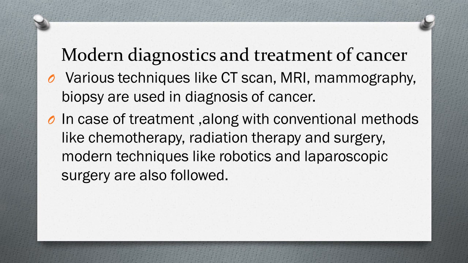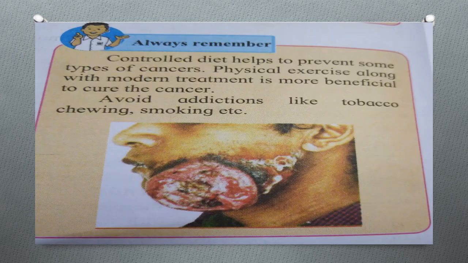modern techniques like robotics and laparoscopic surgery are also followed. Now laparoscopic surgery is a surgical diagnostic procedure used to examine the organs inside the abdomen, to see in which organs or in which part of the abdomen the tissues or cells show growth of cancer.